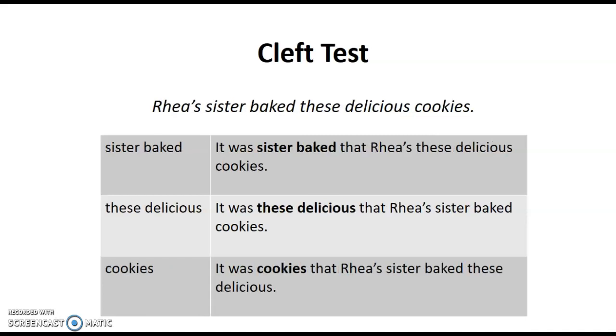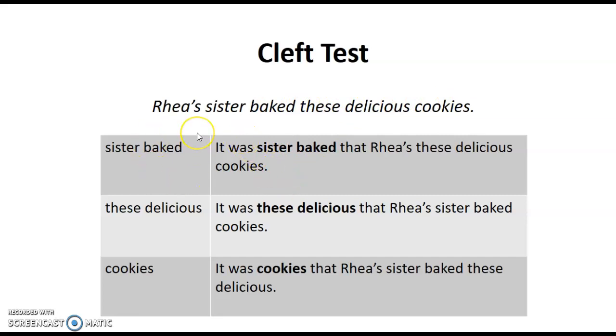However, if I look at another example sentence like Ria's sister baked these delicious cookies, if I choose other groups of words that don't work as constituents, the sentences don't make any sense. So if I take, for example, instead of Ria's sister or baked or these delicious cookies, other words that don't go together naturally, it doesn't work out.